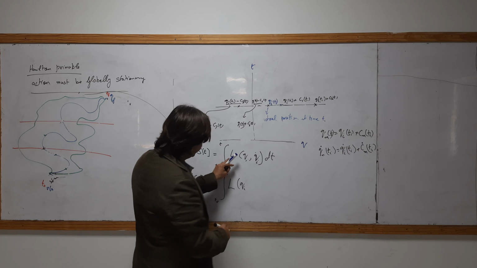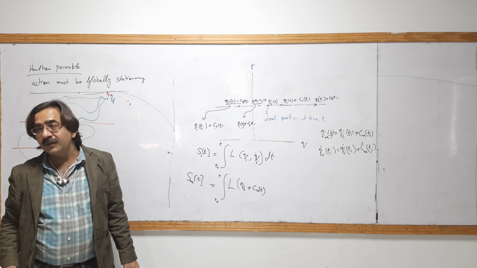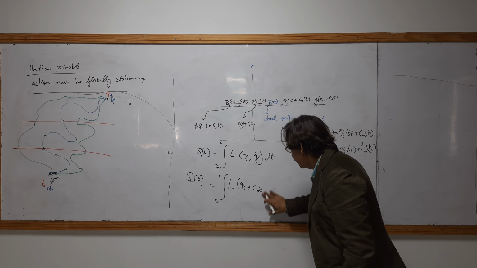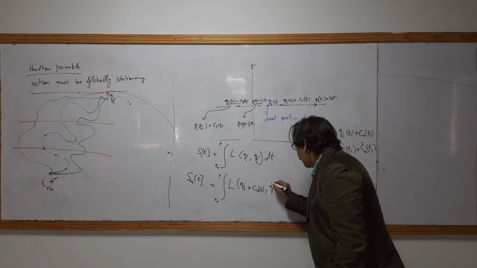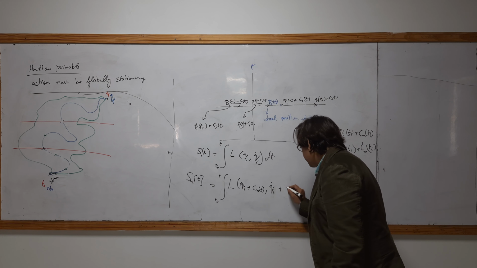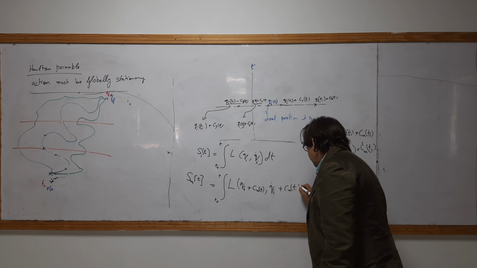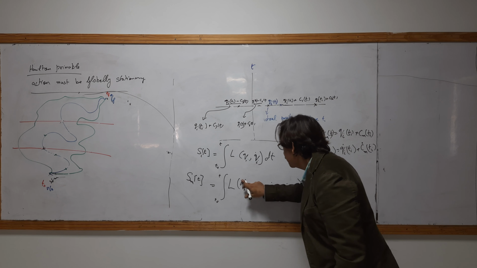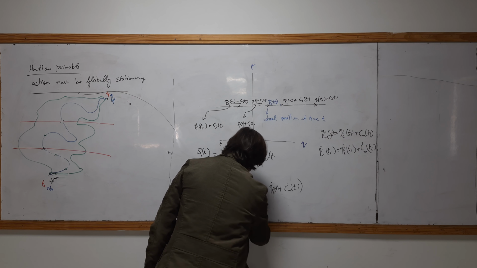If I take the I, I must write I, and this will be Qi plus Cmt, plus Q dot I plus, these are functions of time.